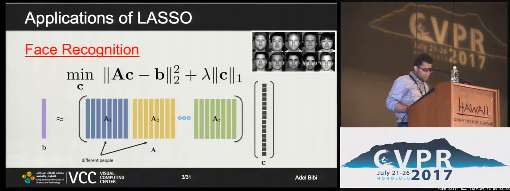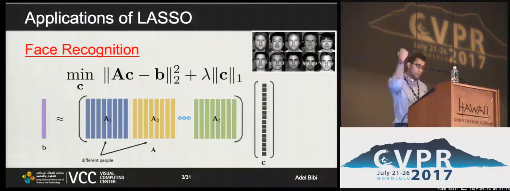As for the applications and where large scales come into play, we'll examine classical face recognition as an example. For face recognition, for instance, the dictionary matrix A is composed of several blocks, T blocks, in this particular fashion. Each block represents a concatenation of vectorized image patches of a given person under different lighting conditions, for instance. So if we have T blocks, we have T people to recognize among. Given a new test sample B that we require to determine which person it belongs to, we look at the solution C and we look at where the most non-zero elements are concentrated, and that gives us an intuition to what class label B belongs to.